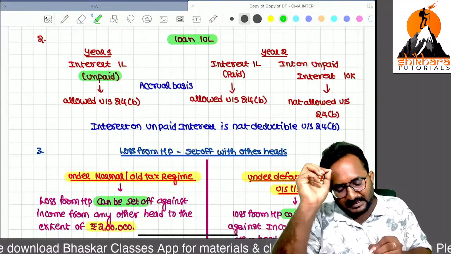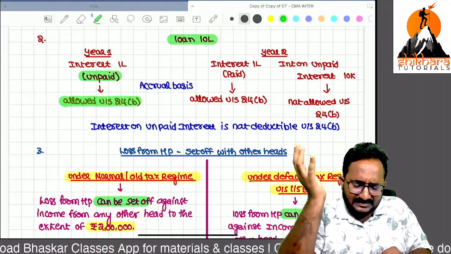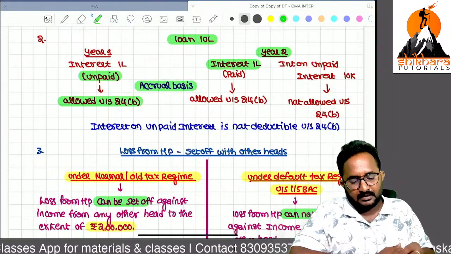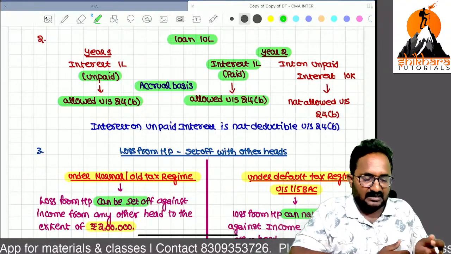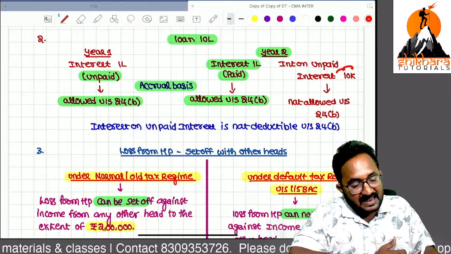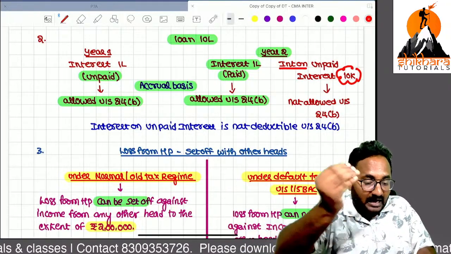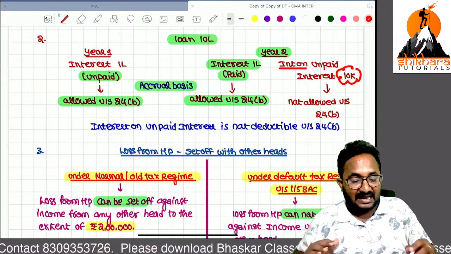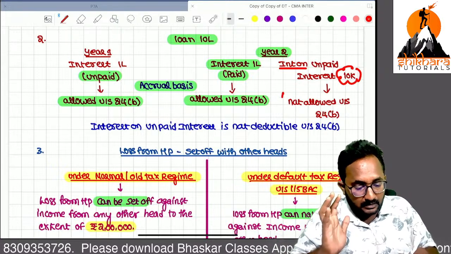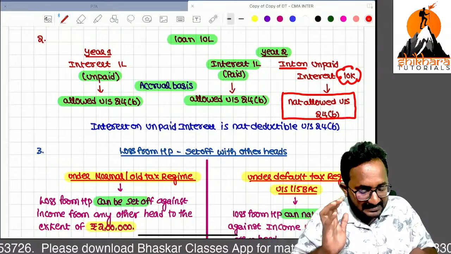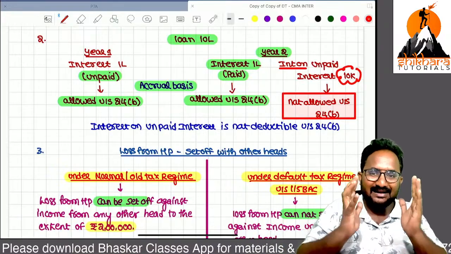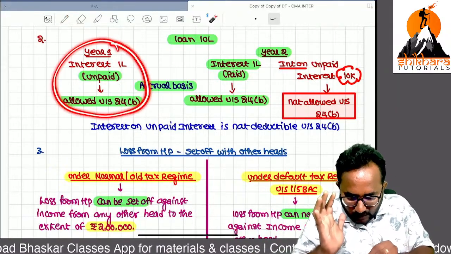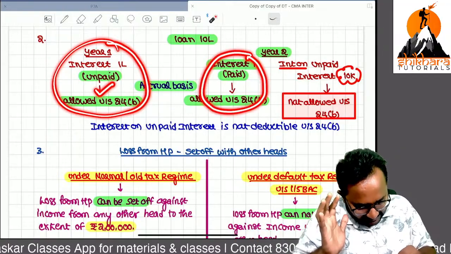Now the second point. Loan of 10 lakh. In the first year you are not paying the interest, but it is allowed as deduction because of the accrual basis. In the second year, the interest that is paid is allowed as deduction under section 24B. But if they are charging interest on the unpaid interest from the first year, that is not allowed, because it is like a penalty or compensation.